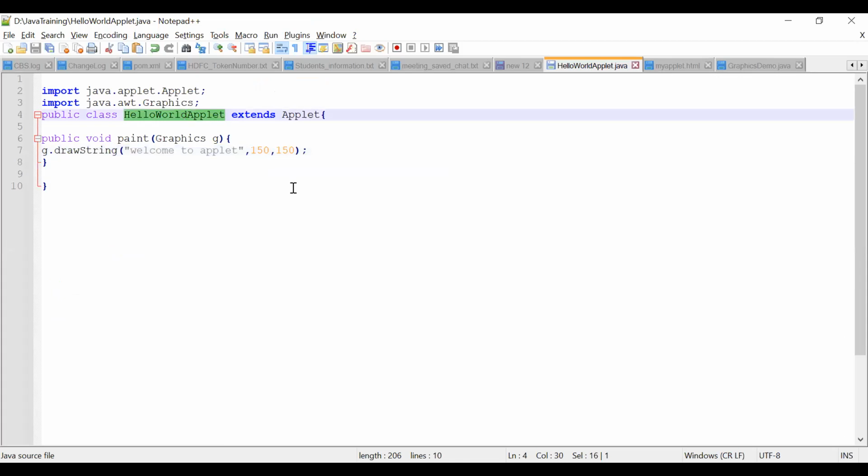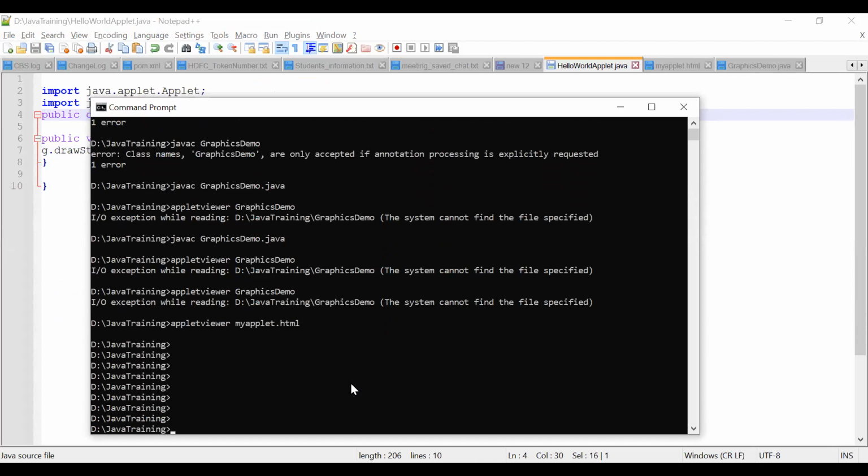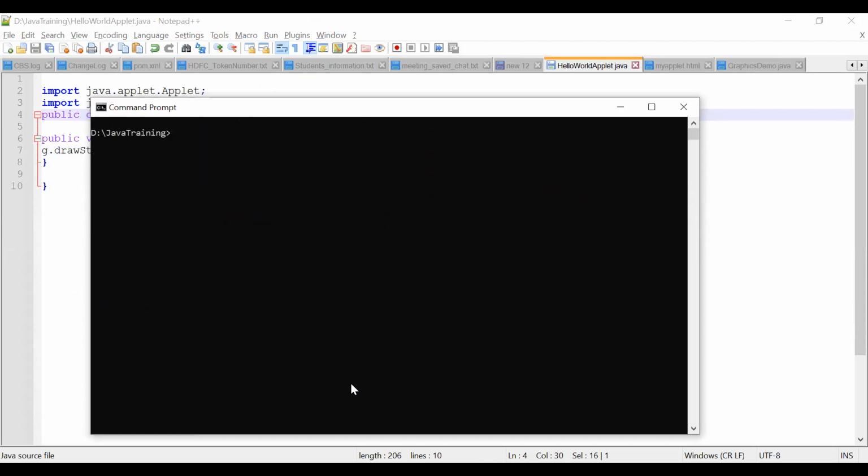Let's compile this hello world applet now: javac HelloWorldApplet.java. Got it now? So Java compilation. Yes, successfully compiled.